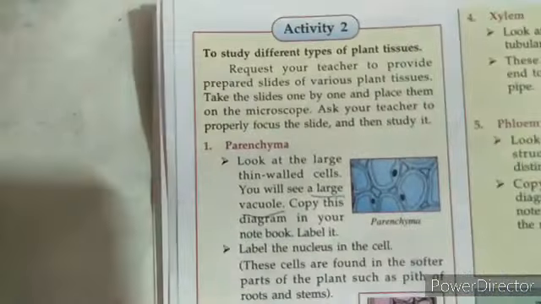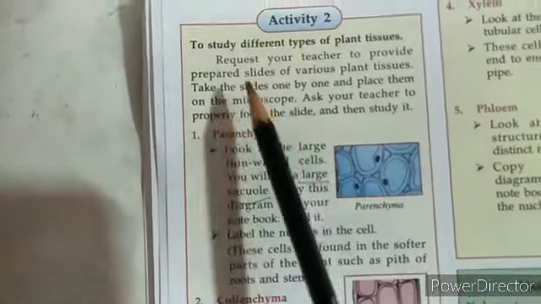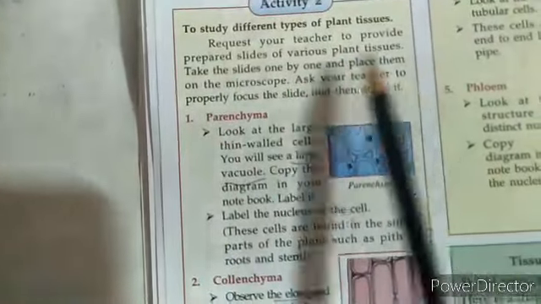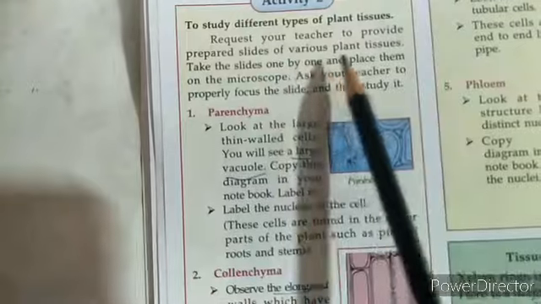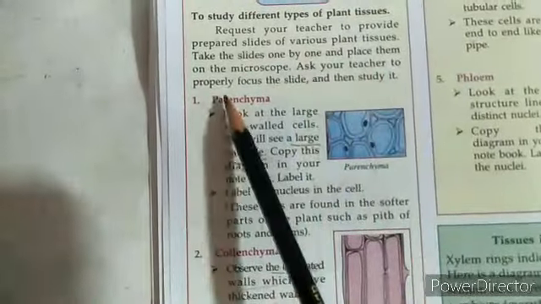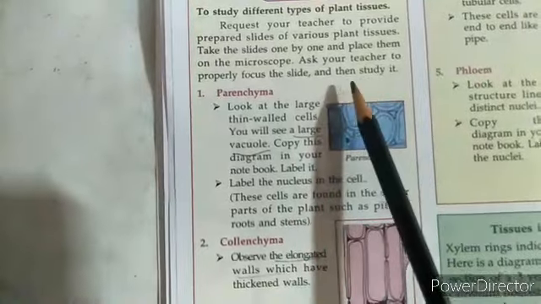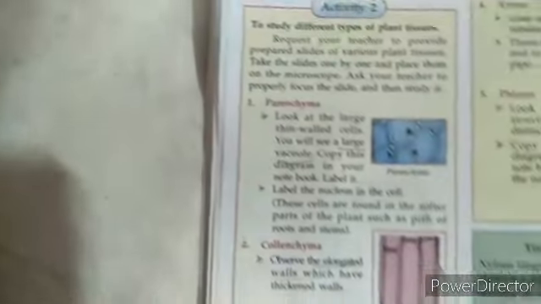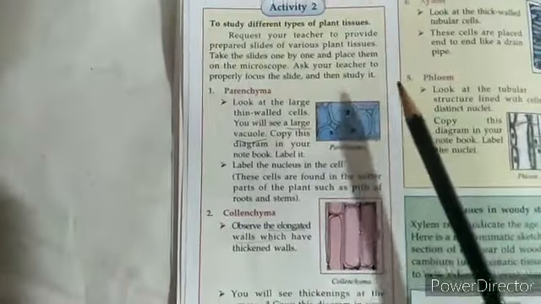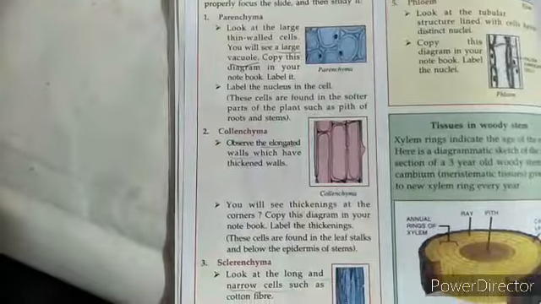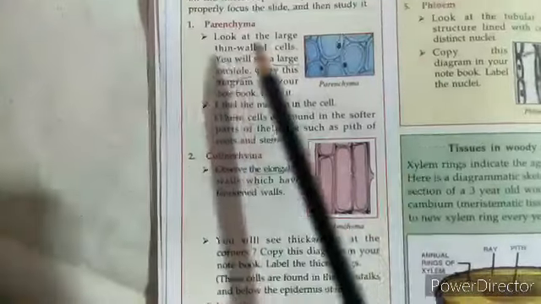Then let's also have a look at another activity here. To study different types of plant tissues, request your teacher to provide prepared slides of various plant tissues. Take these slides one by one and place them on the microscope. Ask your teacher to properly focus the slides and then study them. Now, since we are not in the bio lab, we can't do this activity, but we can just go ahead and have a look at what exactly is given to us in this textbook here.